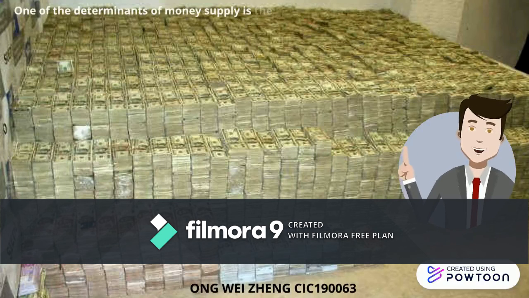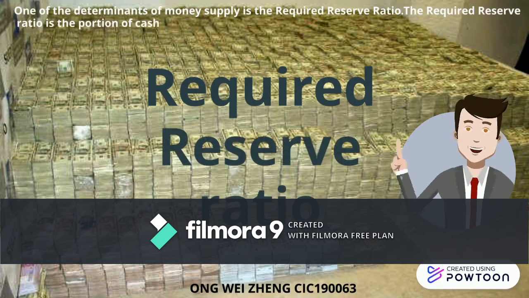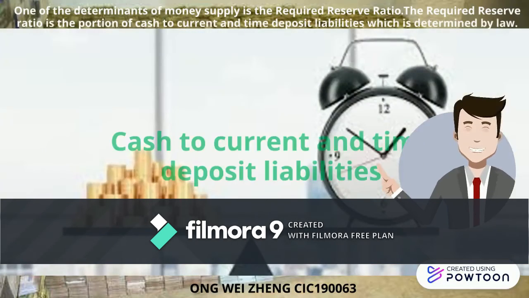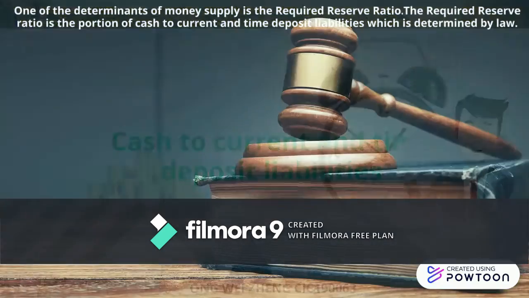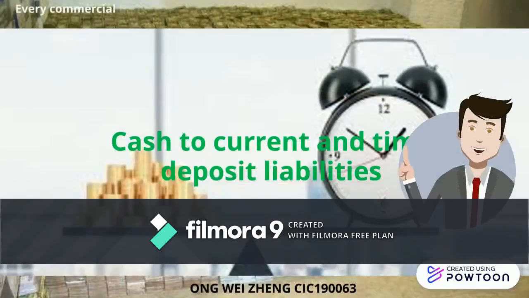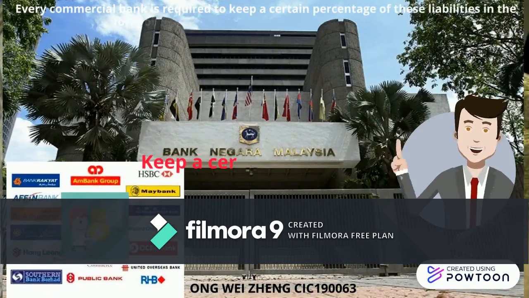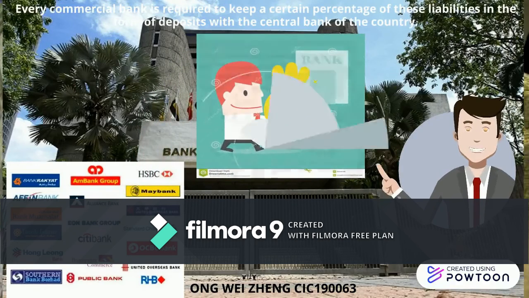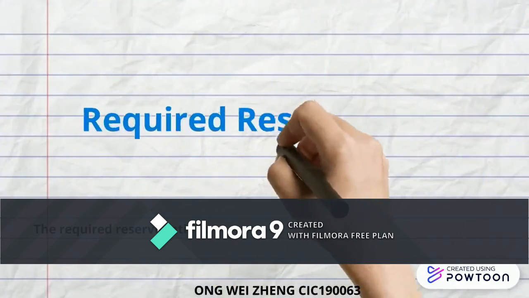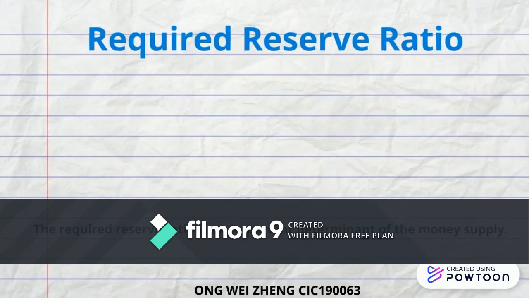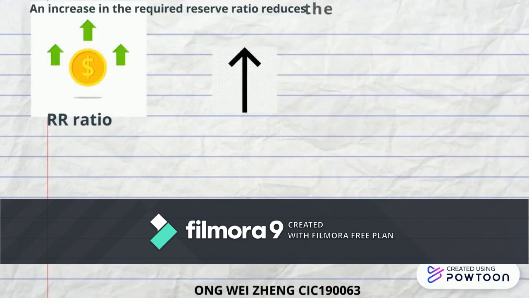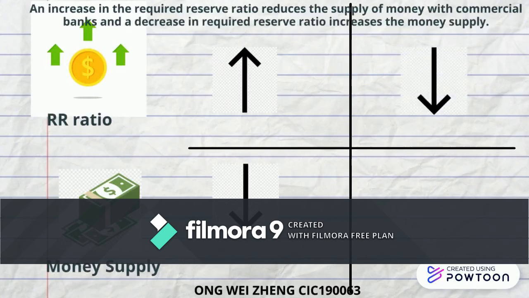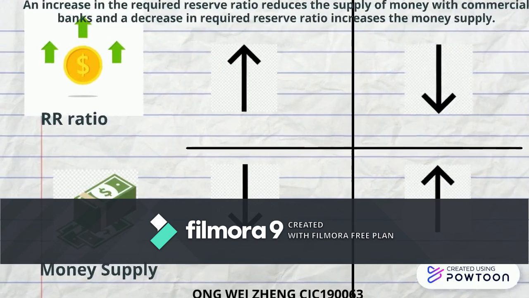One of the determinants of money supply is the required reserve ratio. The required reserve ratio is a portion of cash to current and time deposit liabilities, which is determined by law. Every commercial bank is required to keep a certain percentage of this liability in the form of deposits with the central bank of the country. The required reserve ratio is an important determinant of the money supply. An increase in the required reserve ratio reduces the supply of money with the commercial banks, and a decrease in the required reserve ratio increases the money supply.